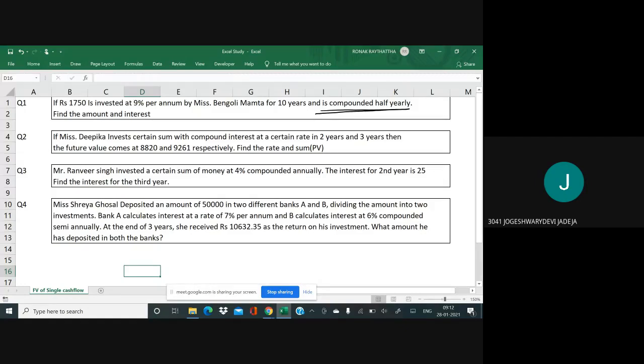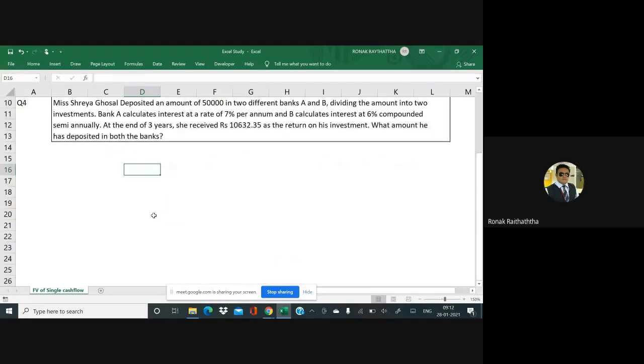Okay. Now please understand. See, compounding can be 3 monthly. Compounding can be 6 monthly. It can be yearly. Compounding frequency can be anything. But you can call it an annuity only if you are investing in all those periods. Investment is done only once. Only the compounding will take place